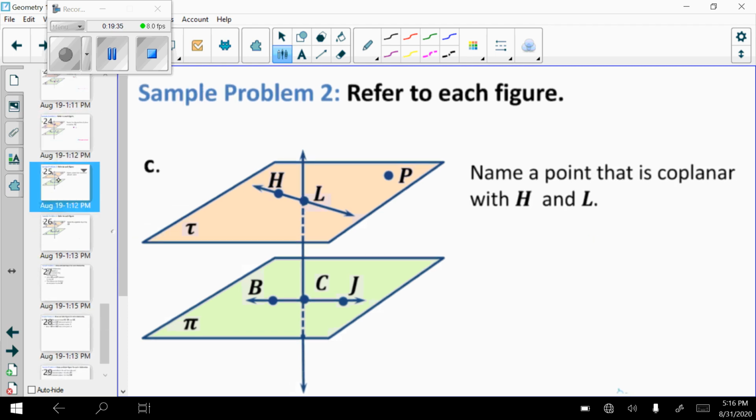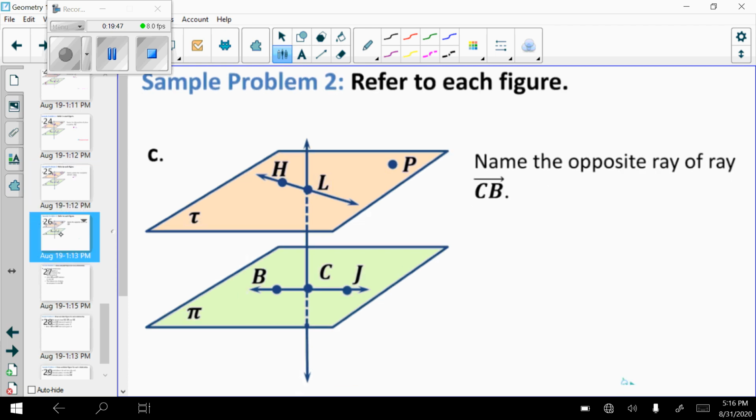Same picture, name a point that is coplanar with H and L. So here's H and L, so I need another point that is not on that line. So here I could say point P. Name the opposite ray of CB. I only have one choice. It has to start at C and go the direct opposite from B, which is J. So ray CJ, with a ray symbol.